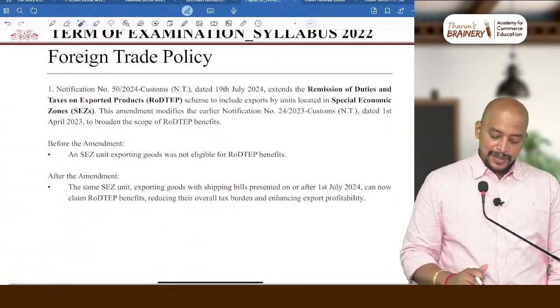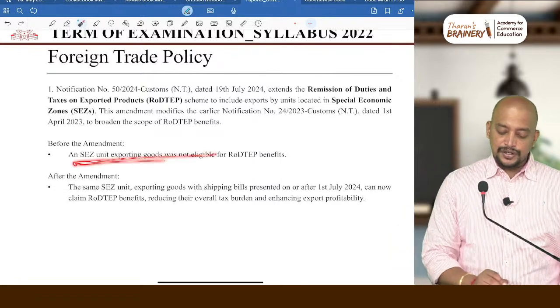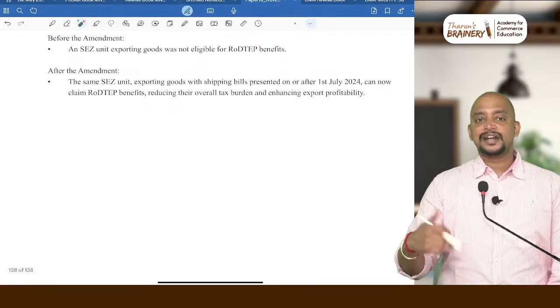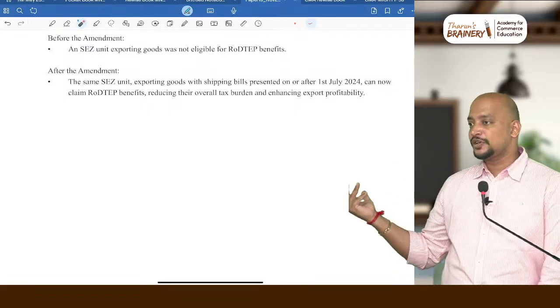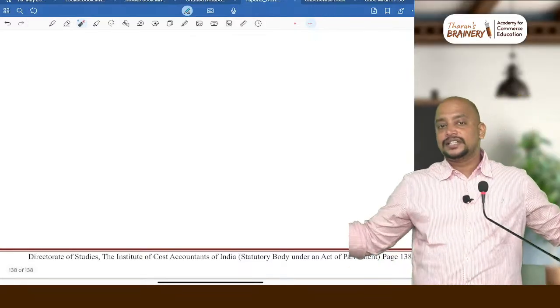And in FTP, regarding RODTEP benefits, SEZ was not eligible for RODTEP benefits, but now for SEZ also they are giving RODTEP benefits. These are some small points only. With this we completed all the amendments.